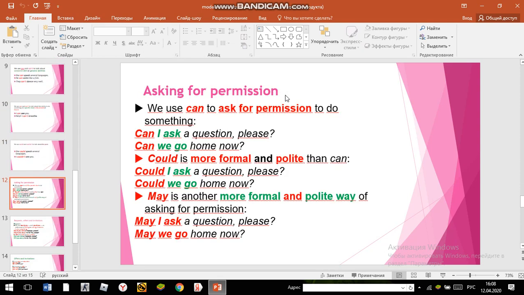Asking for permission. You use can to ask for permission to do something. For example, can I ask a question please? Can you go home now? Could is more formal and polite than can. Could I ask a question please? Could you go home now? May is another more formal and polite way of asking for permission. May I ask a question, please? May you go home now?